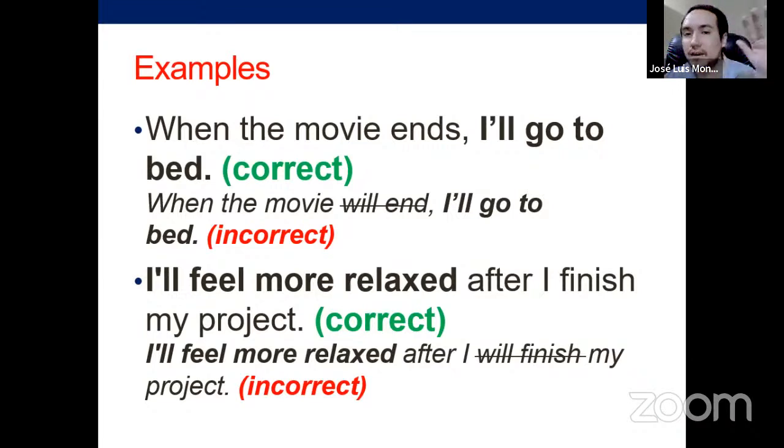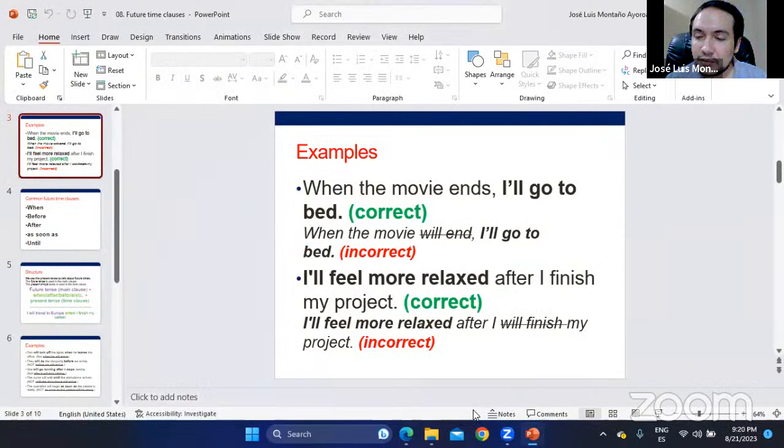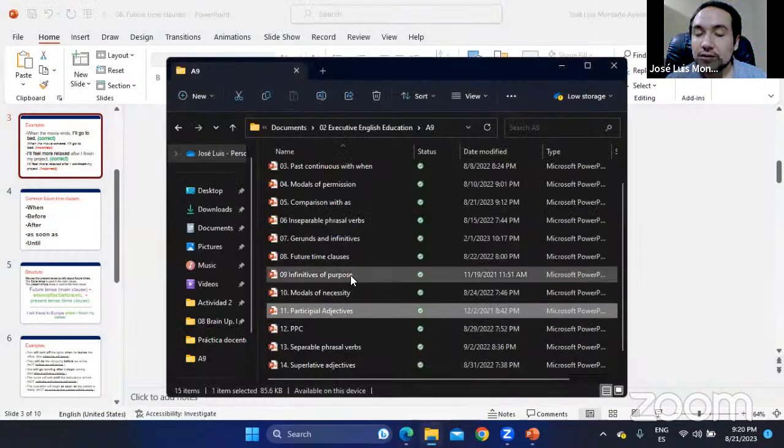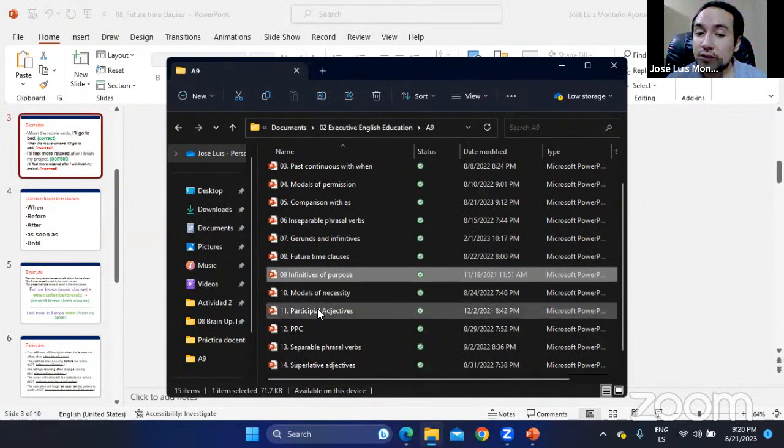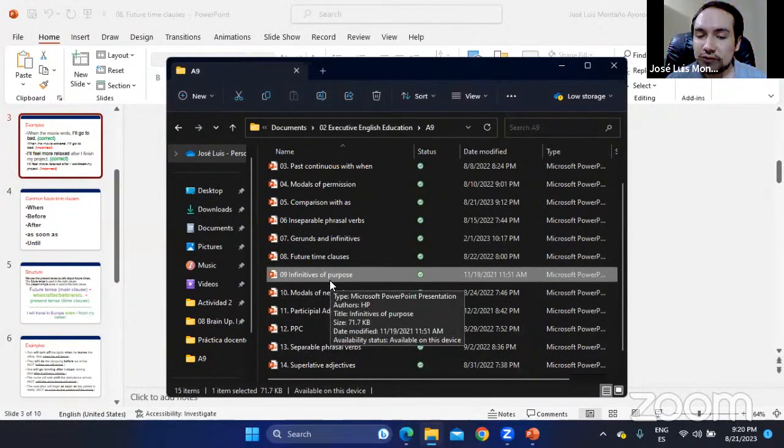So that's what I wanted to mention as part of the introduction for today's class. If you get to join, we're going to practice, but I'm going to take advantage also, perhaps you're not here, to be sure that these two lessons, which I didn't want to cover with you because we already talked about them, are explained briefly. Very briefly, so that we go to the main lesson for today, that is participial adjectives. So let's take a quick look at these two lessons, number 9 and number 10.